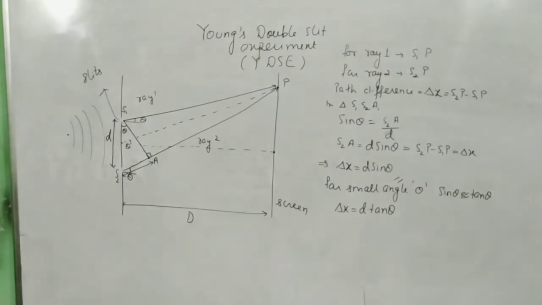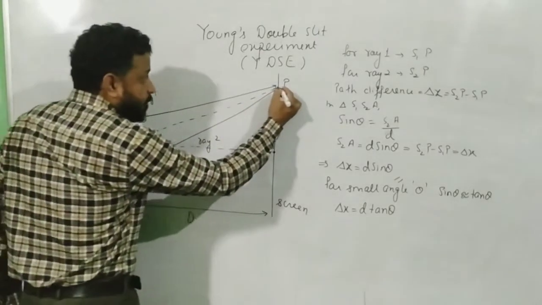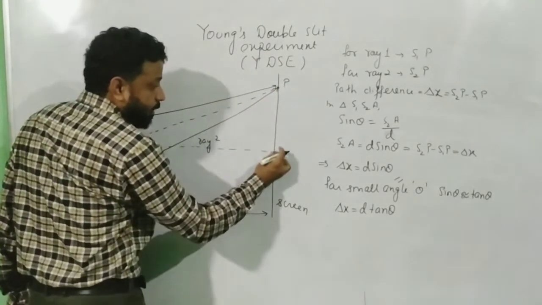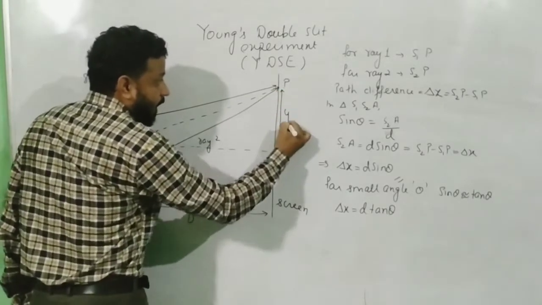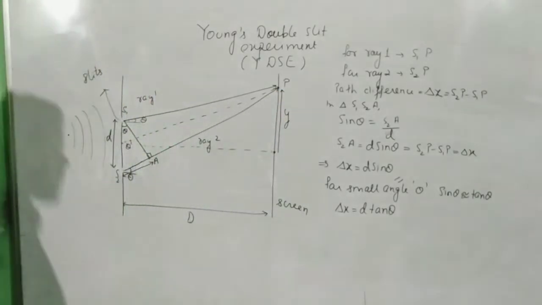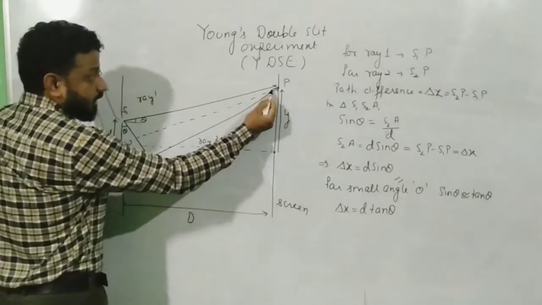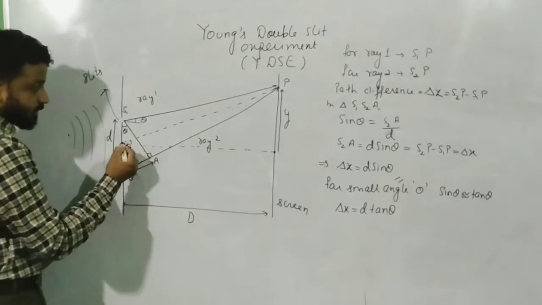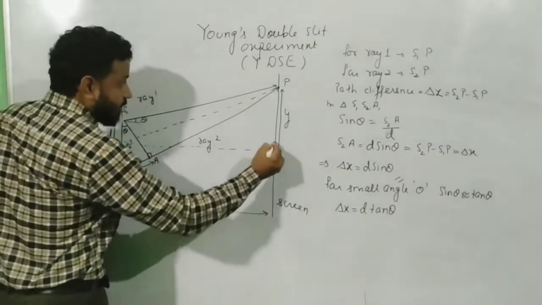Now, say that this point P from the center point on the screen maintains a distance called y. Now consider the triangle with the dotted line, the reference line which I have drawn, then this distance and this y.